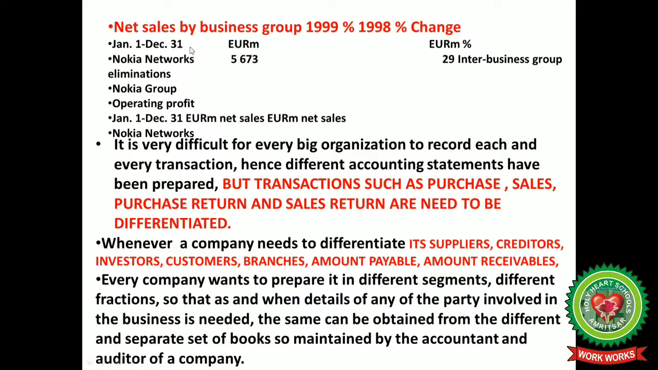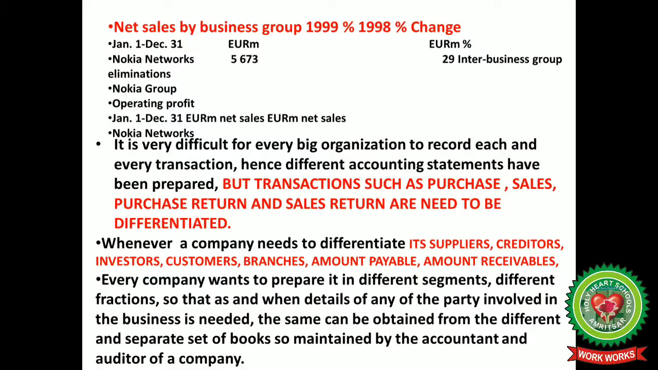Nokia recorded net sales from 1998 to 1999 of $5673 million. So it is very difficult for every big organization to record each and every transaction. Hence, different accounting systems have been prepared, but transactions such as purchase, sales, purchase return, sales return need to be differentiated, to be separated.